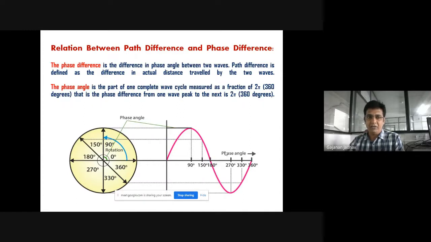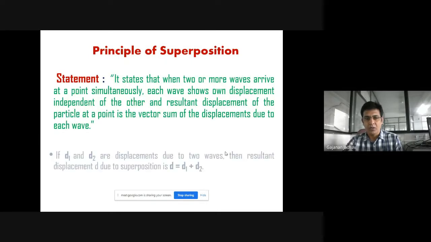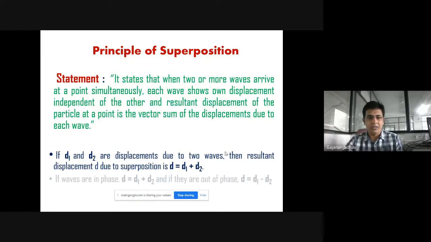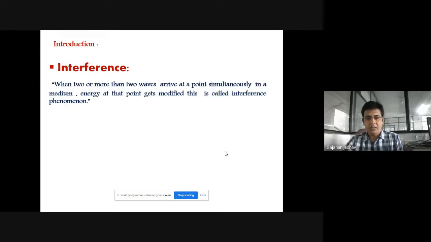So yesterday we have studied the relation between path difference and phase difference. Then we have discussed the principle of superposition, where we have studied the statement of that principle of superposition with the example. In detail we have studied. Then we have introduced the interference. What is interference? We know when two or more than two waves arrive at a point simultaneously in a medium, energy at that point gets modified, and that is what we call interference.